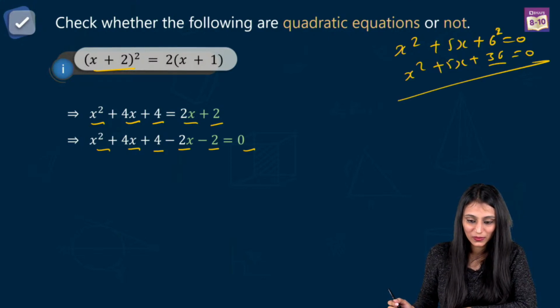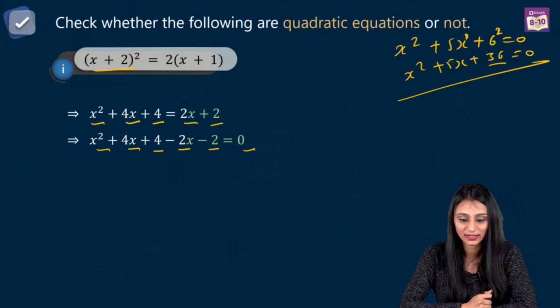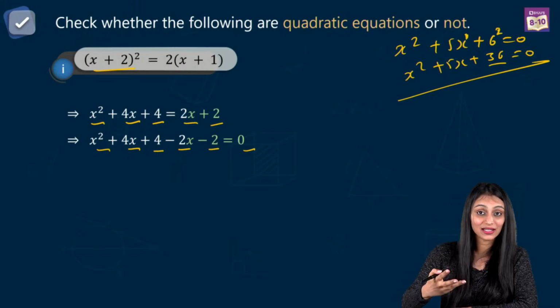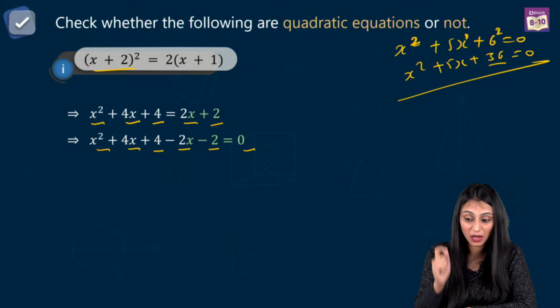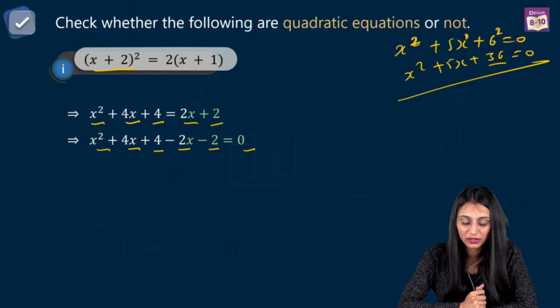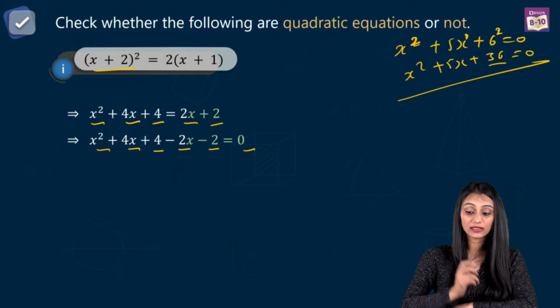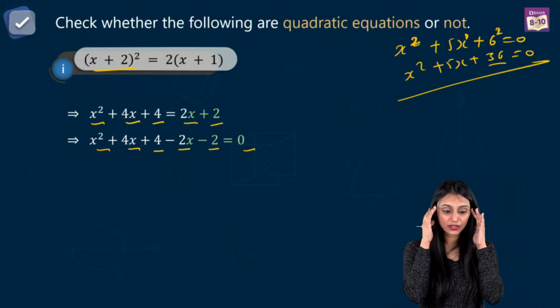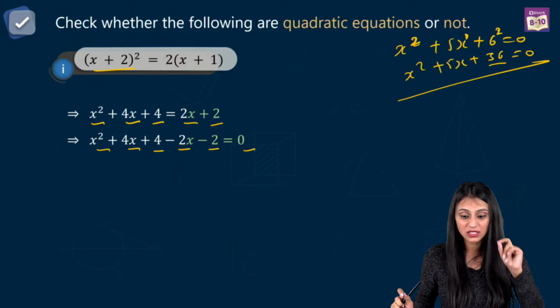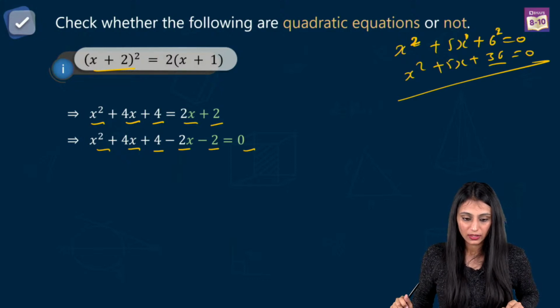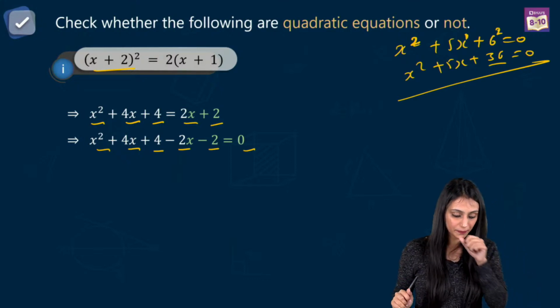Yes. What if x has exponent 1? So here x anyways has exponent 1, right? But if you want to call it a quadratic equation, for that it should have degree 2. The highest power should be 2. Yes, Amrita, absolutely. Quadratic means the highest power in an equation is 2. I hope that this is clear to all of you. It is crystal clear in your minds what quadratic means. Quadratic means degree has to be 2, right? The highest power has to be 2. Yes, Prakhar is right. Otherwise it would be linear.